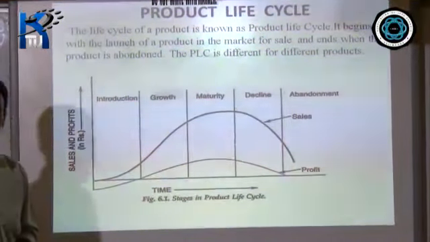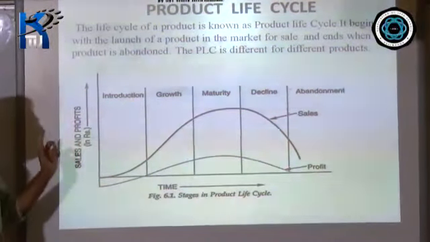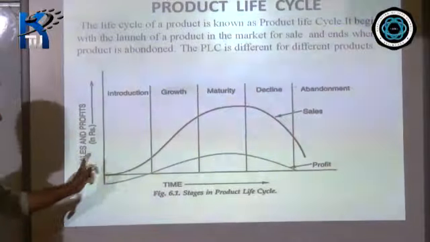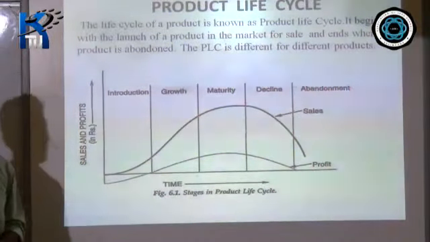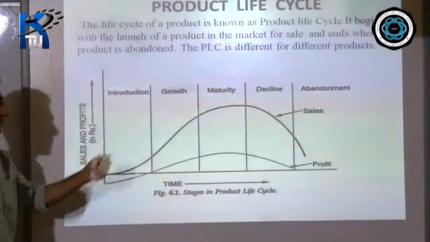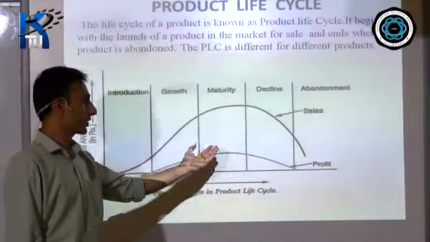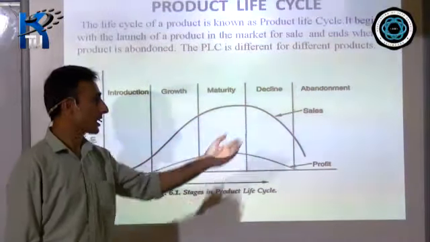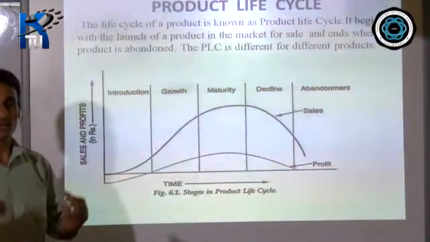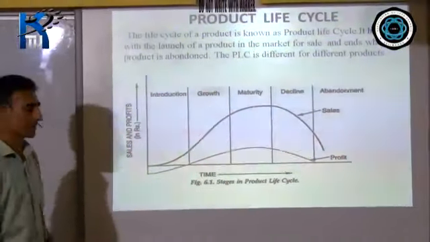As you see in the diagram, a product moves through 5 different stages of its life cycle. The first is introduction, then the growth stage, maturity stage, decline, and lastly the abandonment. That means lastly the product goes out of the market.